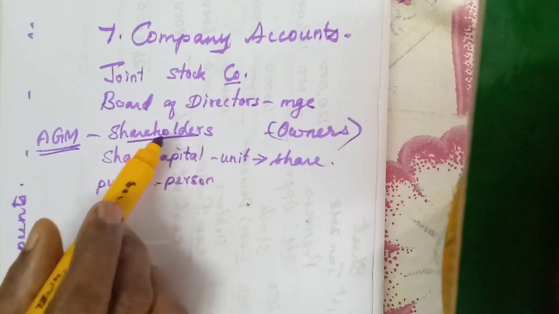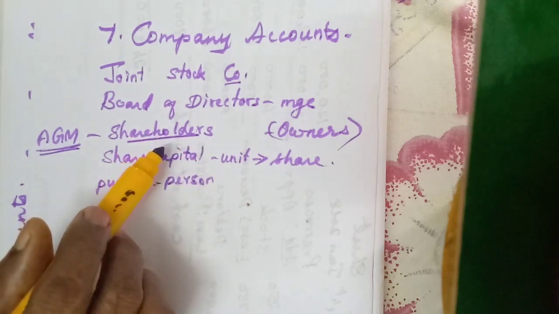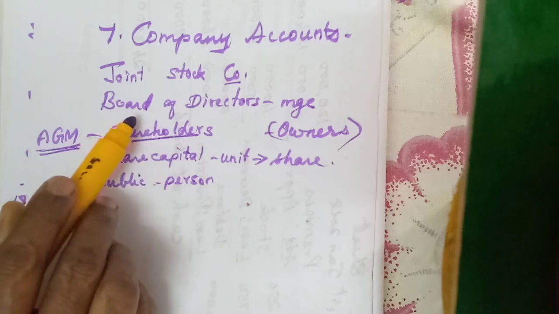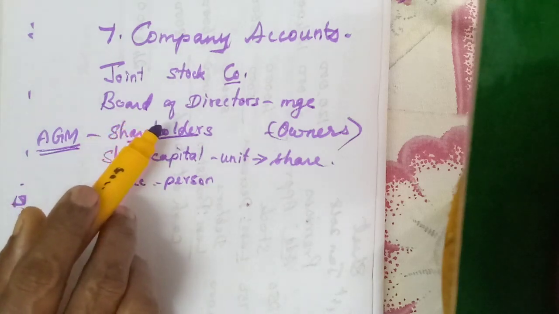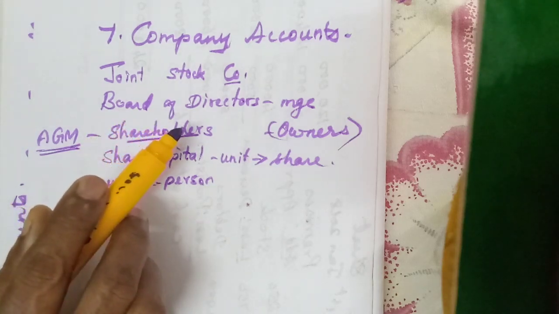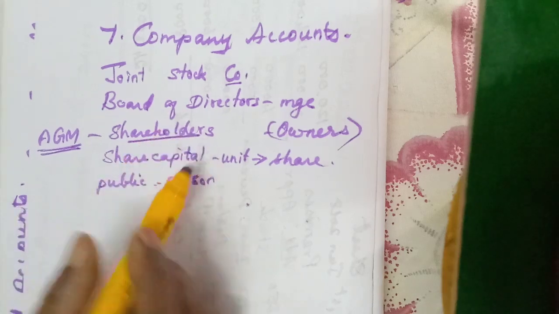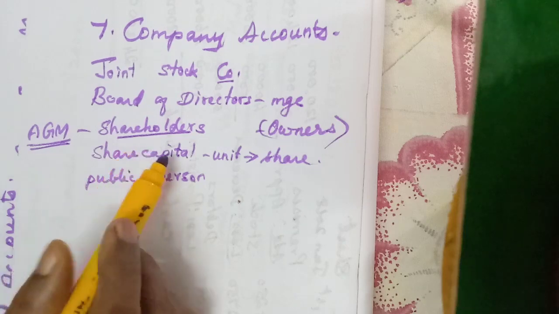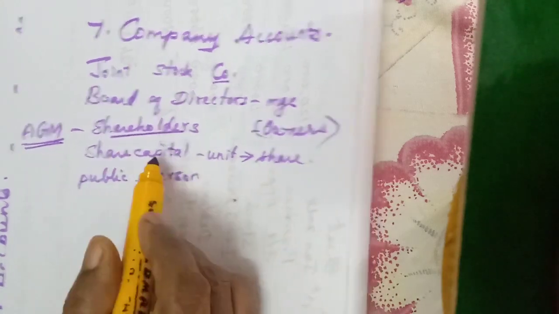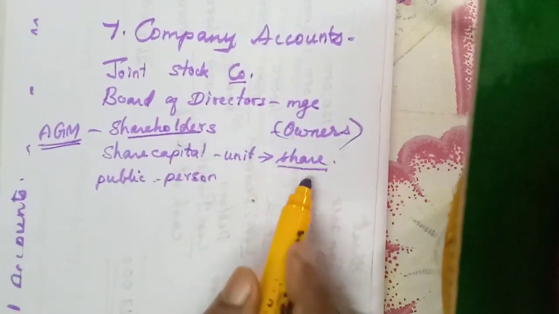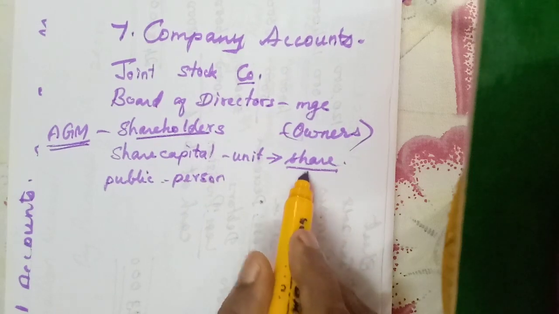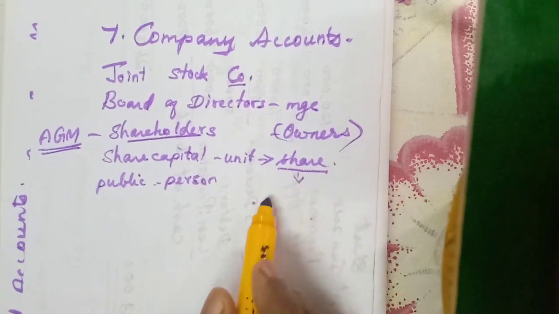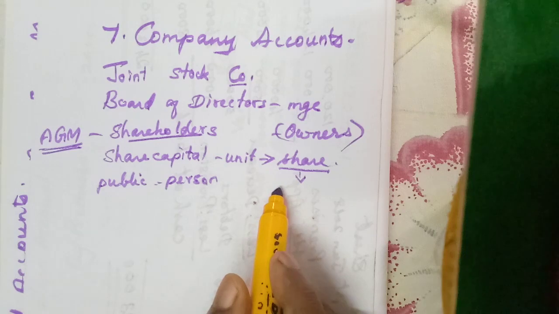That is why they are appointing the board of directors. So the directors must provide some return for their investment. For this share, they are investing. So why do they invest money? Their money must be protected, and they will be given a portion of the profit of the company as dividend.